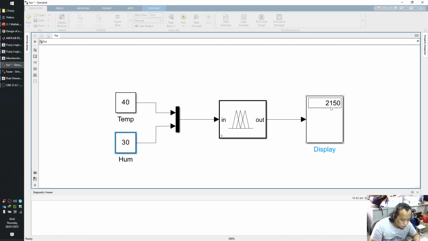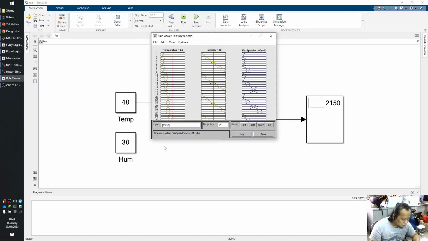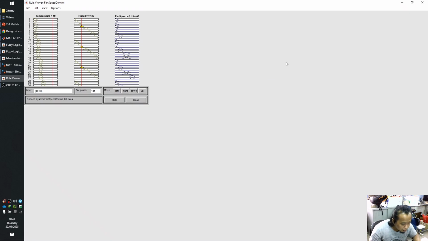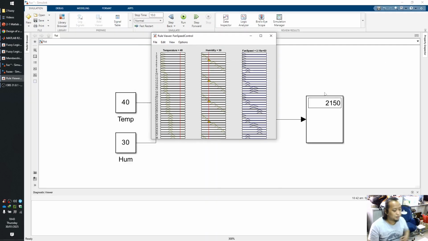The fan speed needs to be at a speed of 2150 RPM. Let's see the rule viewer. If I input the temperature as 40 and the humidity of 30, let's see, it should be, yeah, the same as this one.